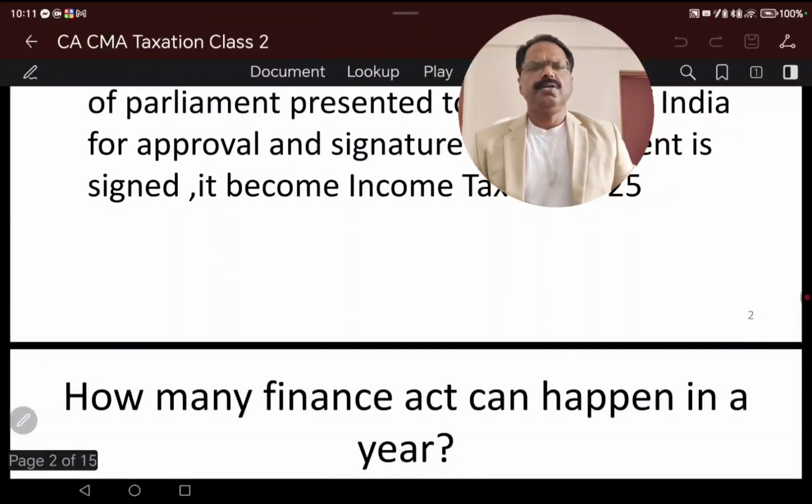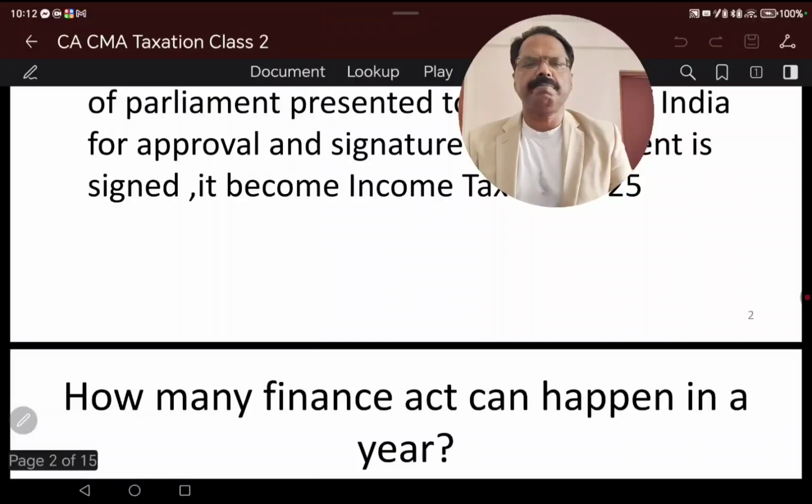So now the question is, how many Finance Acts can happen in a year? Because a budget meeting normally happens once a year, so it's an important question. How many Finance Acts can happen in a year?